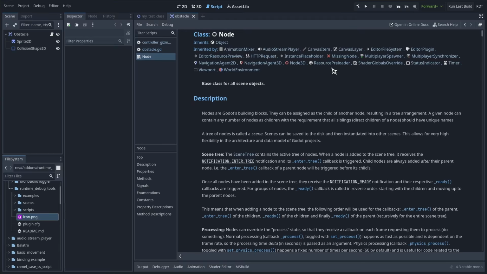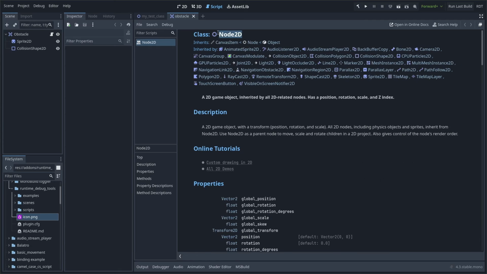One great thing about Godot is that it has its API accessible right from the editor, but you can also find it online if you prefer. Everything I'll be discussing will be applicable to both of them. I'll discuss all the ways you can access the docs a little bit later. When you open the page for any class, the title you see up here tells you which class the page you're in belongs to. You can also see it in the script list on the left.